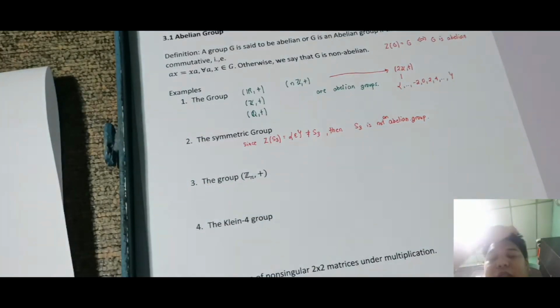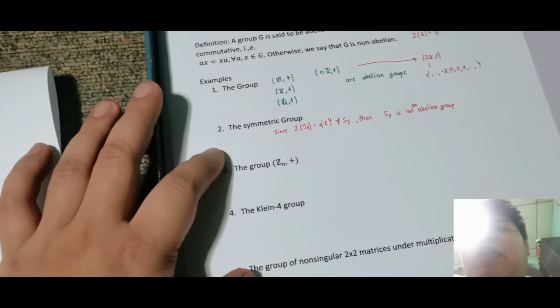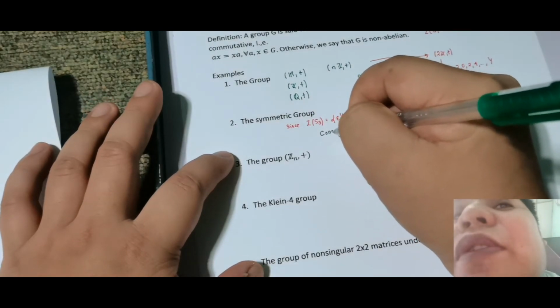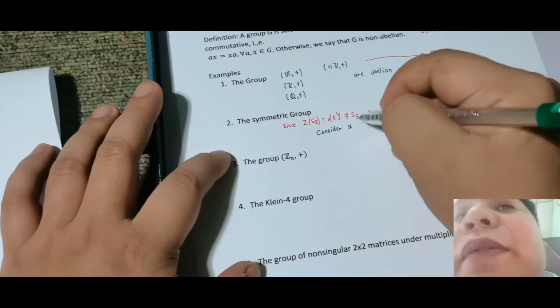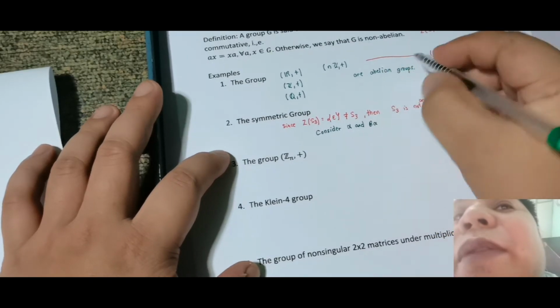Okay, so another case din siguro na pwede natin i-counter example para masabi natin na siya ay hindi abelian, aside sa center na yan sa sinasabi ni sir, pwede rin natin i-consider itong element na to. So consider alpha and beta alpha.